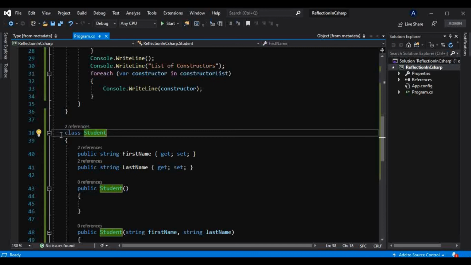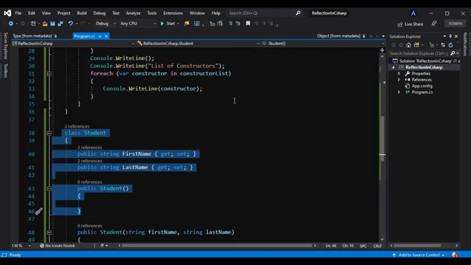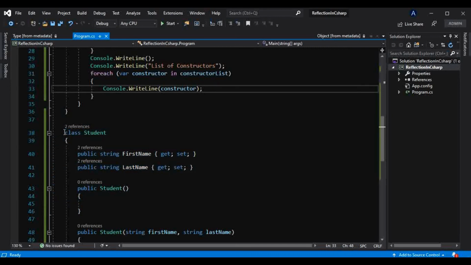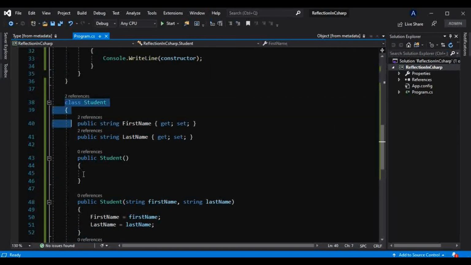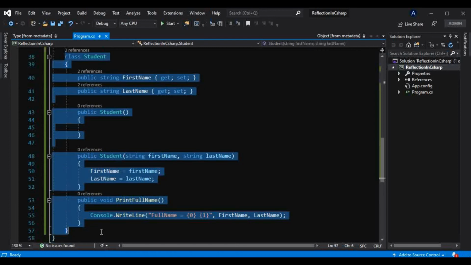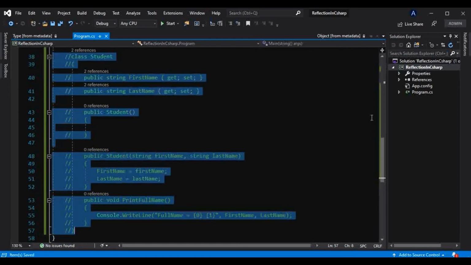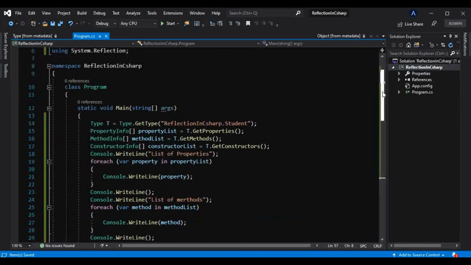Okay, you might be wondering, we have this class, that's why it is giving that output. But when we did not have that class, if I comment this out again, we are not getting any error at compile time.